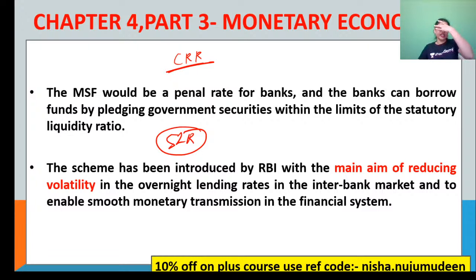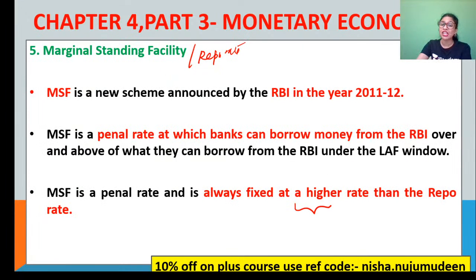So yes, I can see some students asking, hi, ma'am, what is penal rate? Now, penal rate is what? It is said that your marginal standing facility is a penal rate. The penal interest rate shall be levied at the rate of, let's say, 2% over and above the prevailing bank rate. That is how you say it.